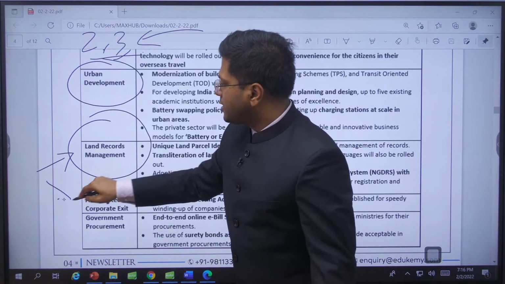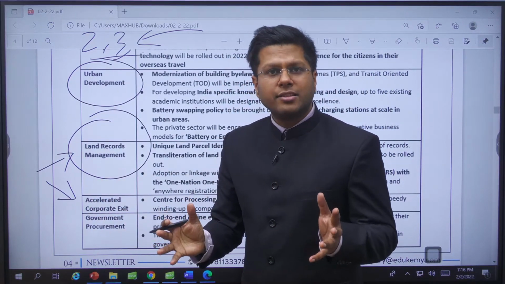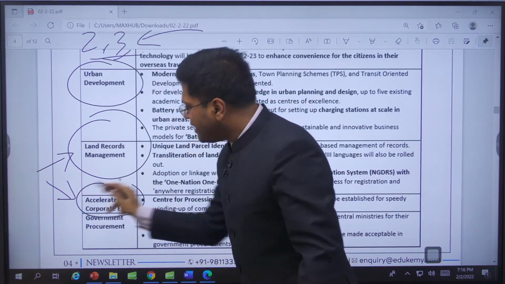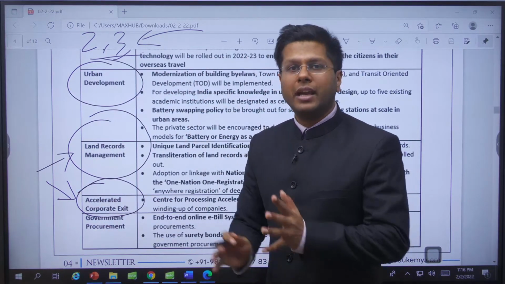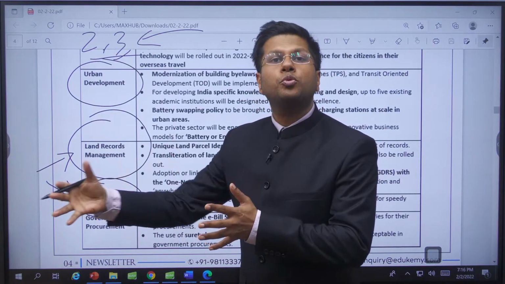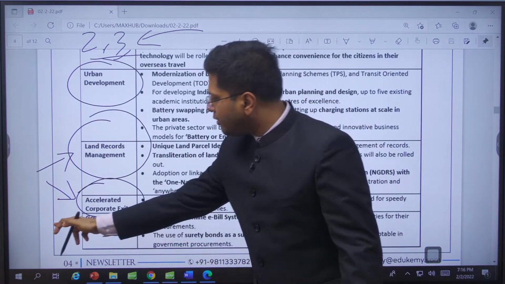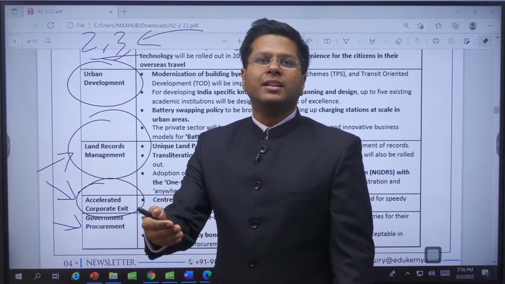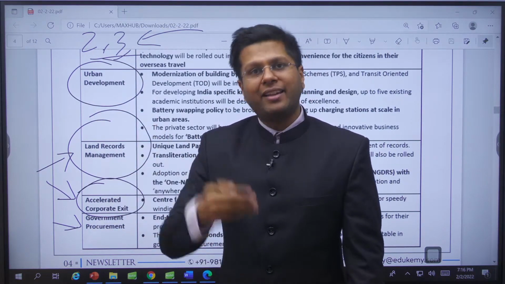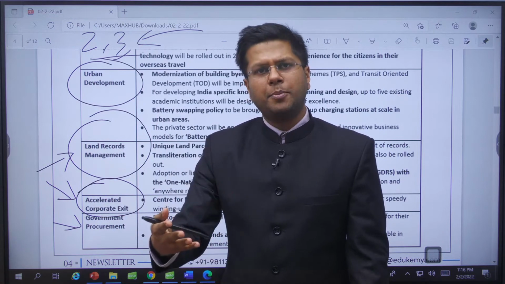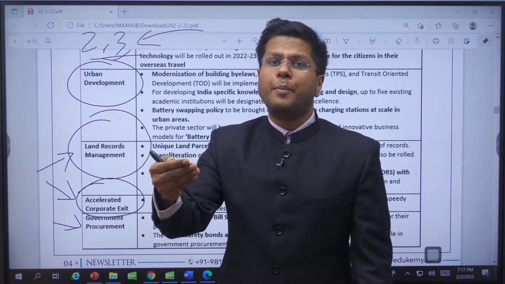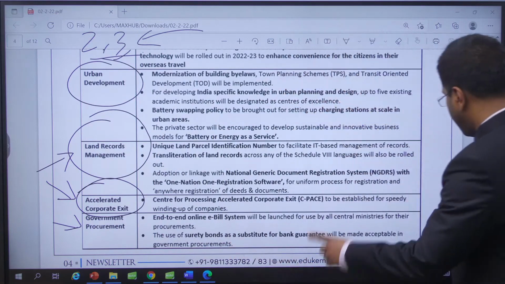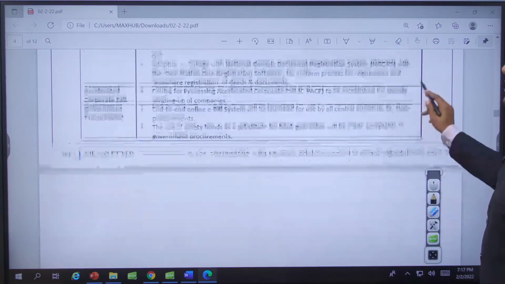Accelerated corporate exit. See, startups, 60,000 startups in our country, more than 10,000 in the last 6 months. But exit of these companies is a very tough thing. So they have planned to reduce the exit time from 2 years to 6 months. Government procurement. It will be ensured that the procurement happens and the supplier is paid. If someone is giving the product to the government, 75% of the payment happens within 10 days. This is one. And government procurement will also have to be rationalized. All right.